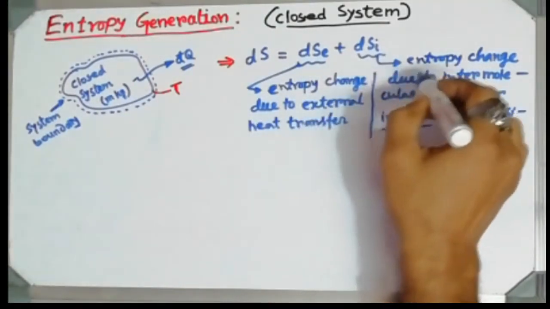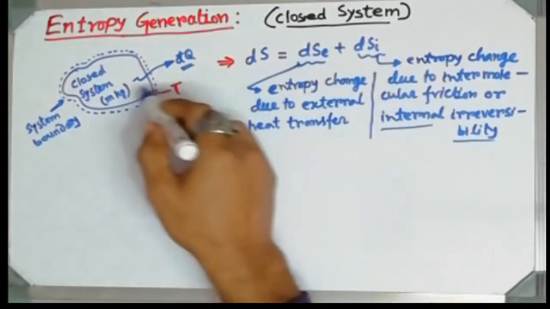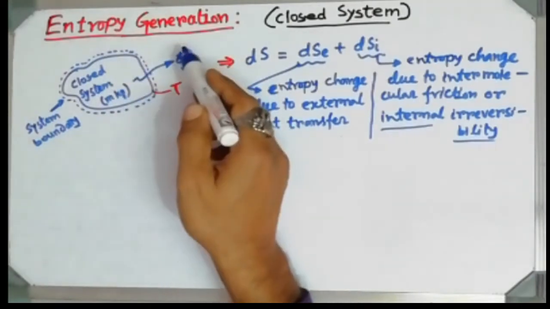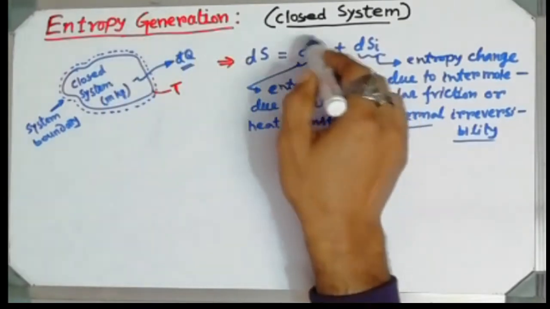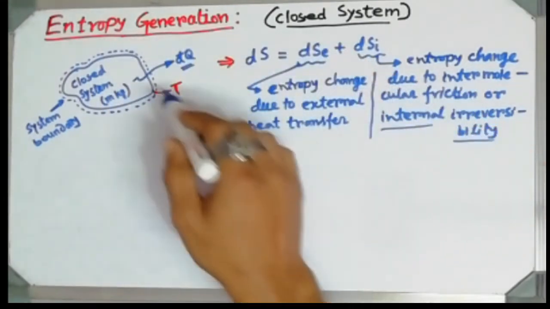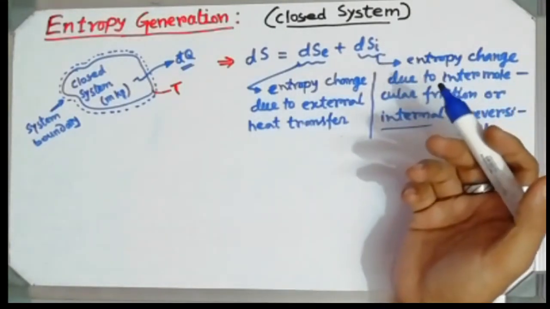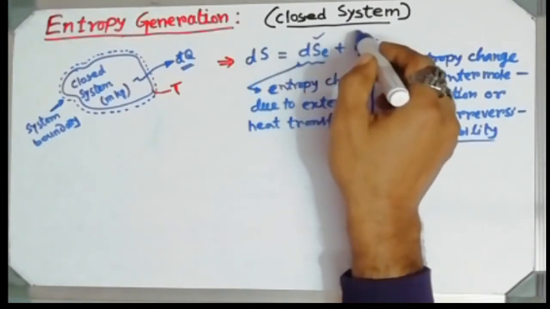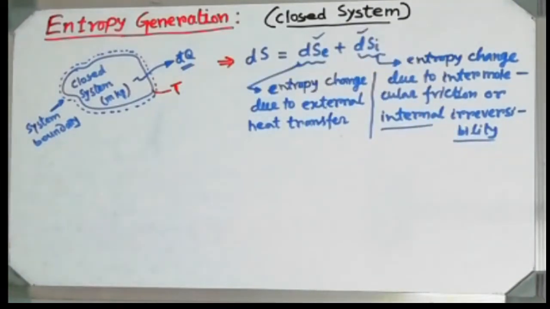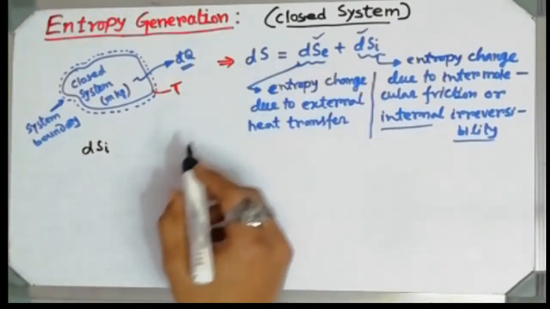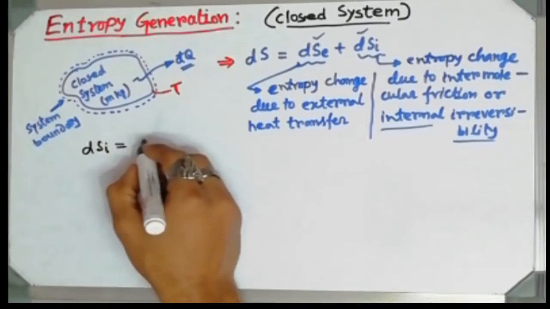So internal irreversibility basically occurs due to intermolecular friction. Of these two parts, one is due to the transfer of heat from the system to the surroundings, that is the dSe part, and the second part comes due to the internal irreversibility or intermolecular friction, which also changes the entropy. These two parts take part in the change of entropy for the whole closed system. Understood?